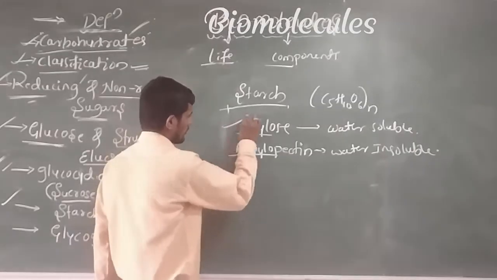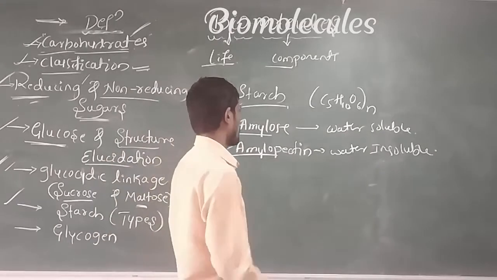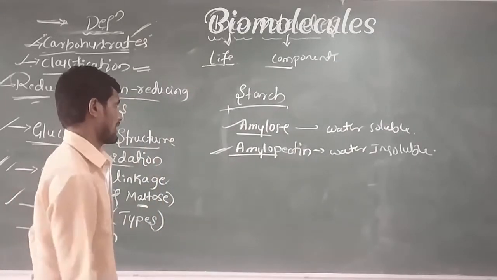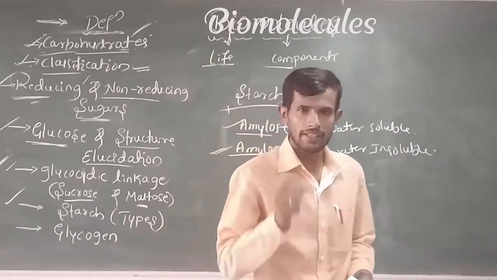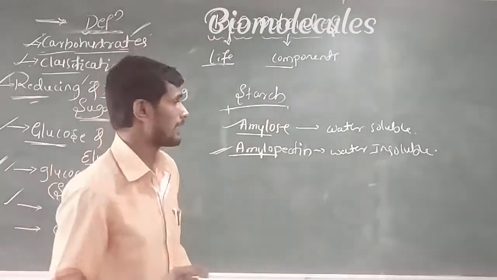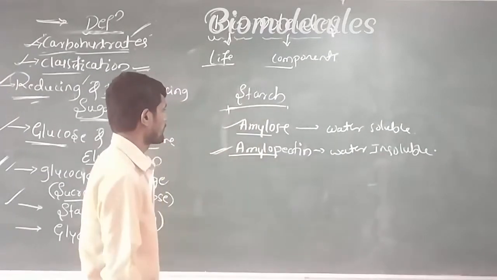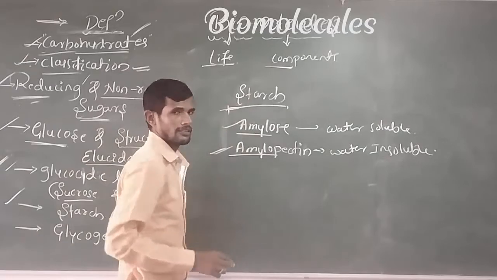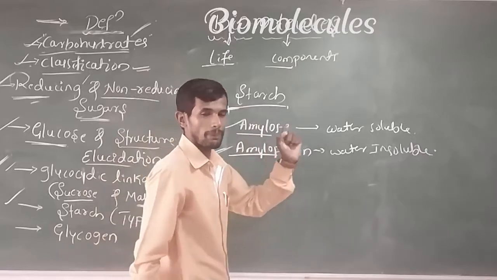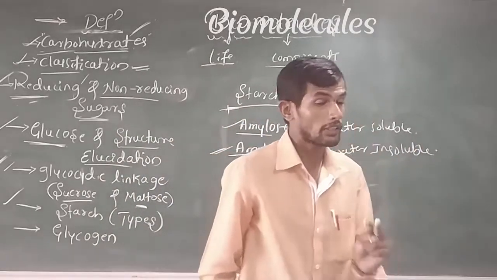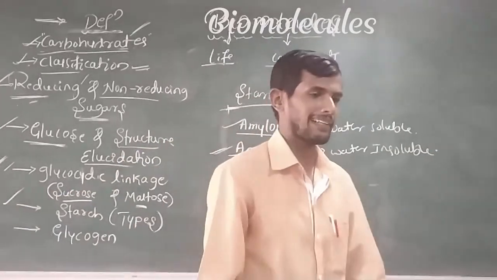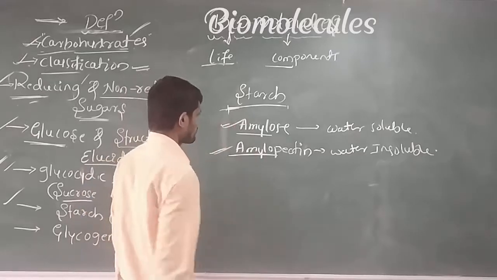Okay, next, you remember amylose is the water soluble component of starch, and amylopectin is the water insoluble component of starch. When you observe the structure of starch, it contains a number of alpha D plus glucopyranose units with the linkage C1 and C4. Remember, starch consists of alpha D plus glucopyranose units in a repeated manner. It is not made with a single alpha D plus glucopyranose unit. Many of those units are linked with a linkage.